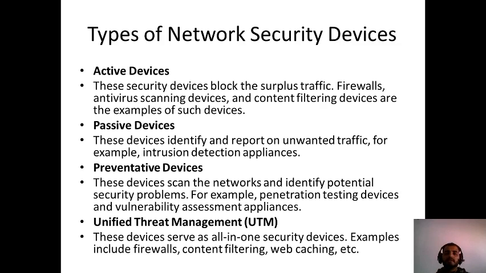At some instances, some of the network may try to make an extra traffic to make that particular network block. So it creates surplus traffic. So now what is being used? Firewall, antivirus, scanning devices and content filtering devices are examples of such devices. The second one is the passive devices. These devices identify and report unwanted traffic. For example, intrusion detection appliances.